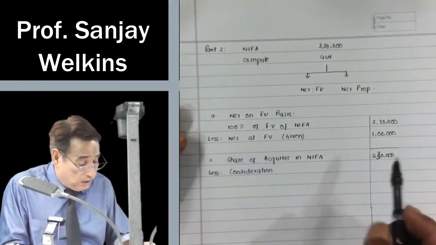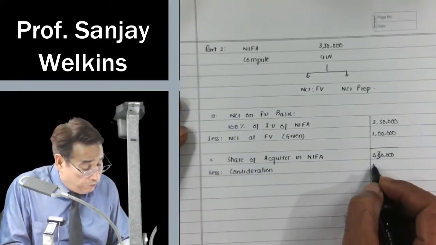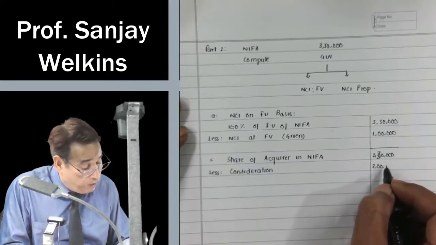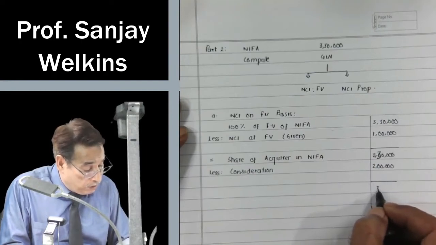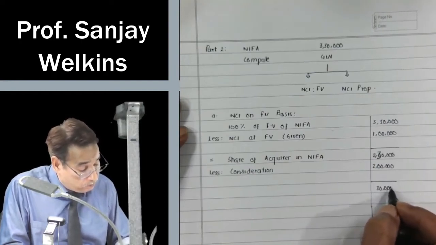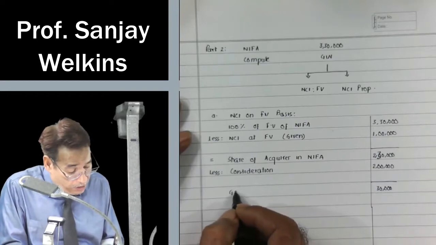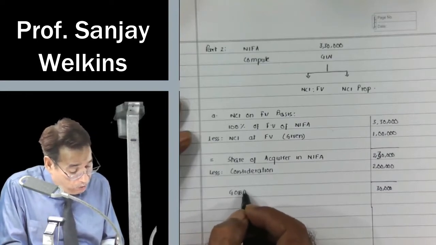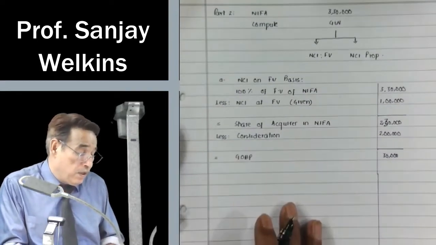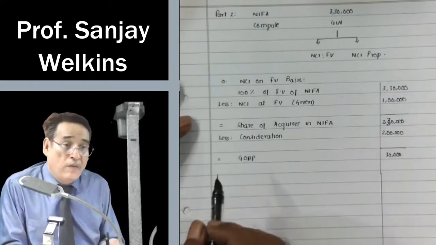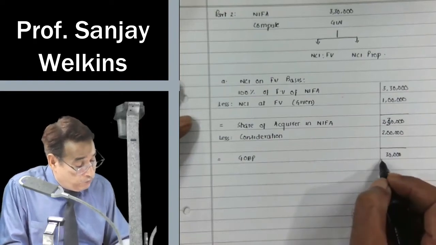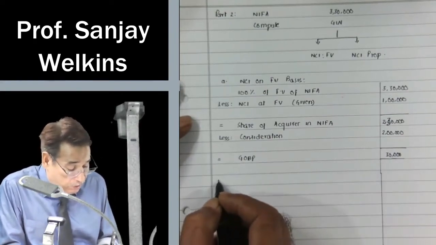So, in this case, we are getting share of net assets of 2,30,000 while payment is equal to 2 lakh. So 30,000 will be termed as gain on bargain purchase. Correct? If NCI is measured on fair value basis and net identifiable assets are 330, in that case we are having a gain.